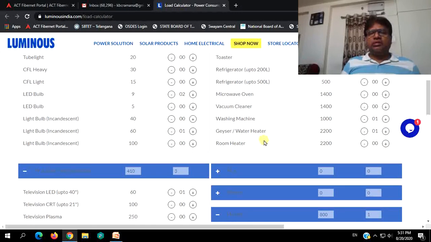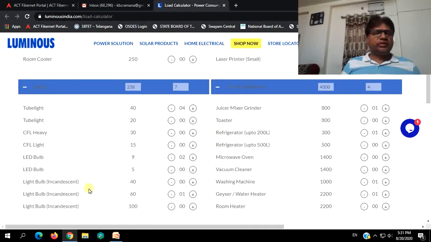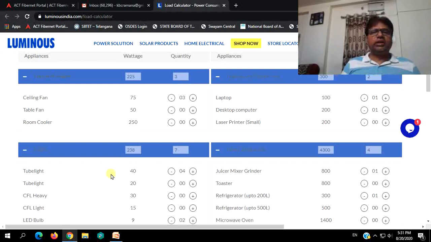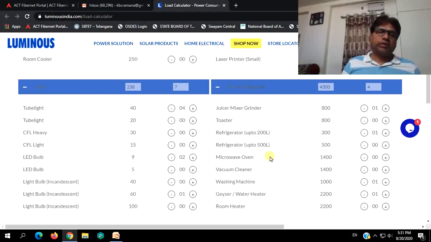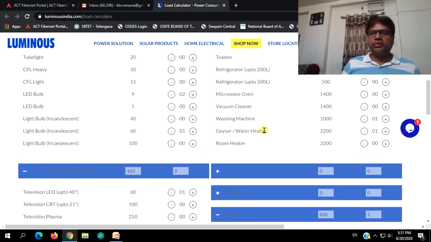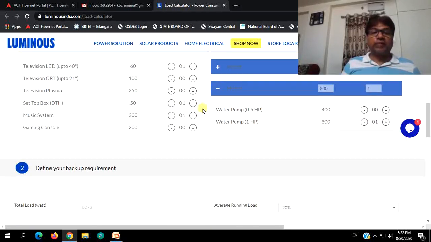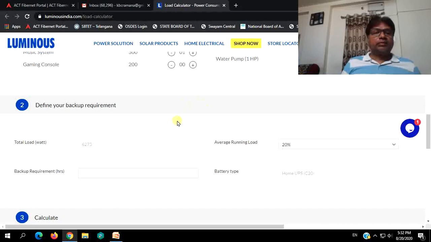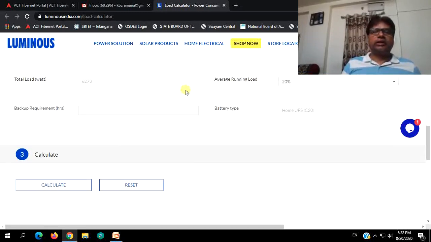Water pumps, washing machines, refrigerators, juicers, mixers, many things I have taken. But these things we will not be opting to run on the battery or inverter, what you call our UPS for our domestic purposes. Even for commercial purposes, we will be using them very little for backup. So we can also delete them, but just for the example's sake I have taken. So only 20% of average running load.